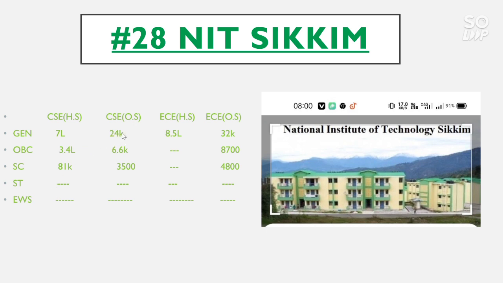For CSE other state, the general category cutoff goes to 24,000, for OBC 6.6 thousand, for SC 35,000. For EC home state, the general category cutoff goes to 8.5 lakh and there is no seat reserved for remaining category for this branch. And for EC other state, the general category cutoff goes to 32,000, OBC 8,700, SC 4,800.